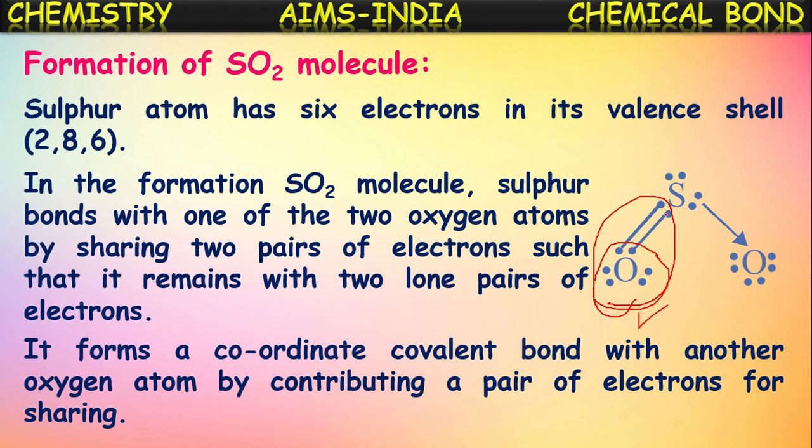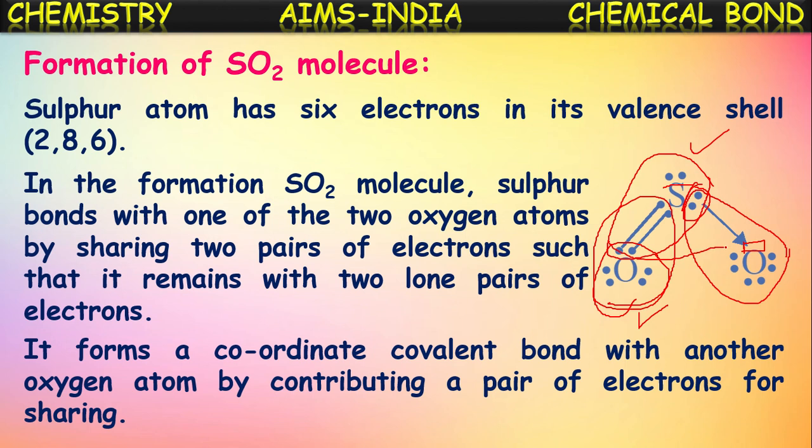In the same way, if you see this sulfur, there are already 6 electrons in the valence shell. It shares 2 more electrons from this oxygen. So this got octet configuration, and it has two lone pairs of electrons in its valence shell. And if you observe this oxygen, which has not participated in the bonding, it has a vacancy for two more electrons in its outermost shell to become stable with the octet. Now, when these two approach, this sulfur will contribute this pair of electrons to this oxygen for sharing. Now this pair of electrons is shared by this oxygen, and hence it gets octet.